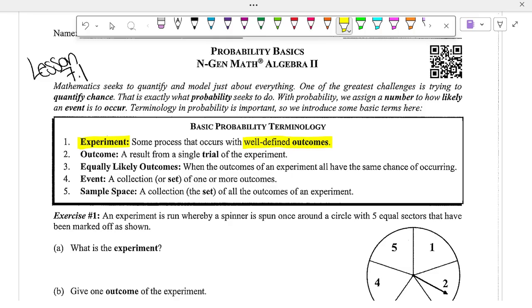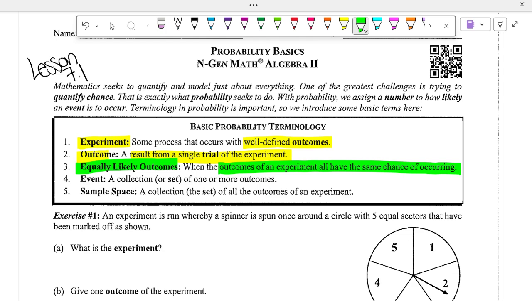All right? An outcome is the result from a single trial of the experiment. Equally likely outcomes are when the outcomes of an experiment all have the same chance of occurring.